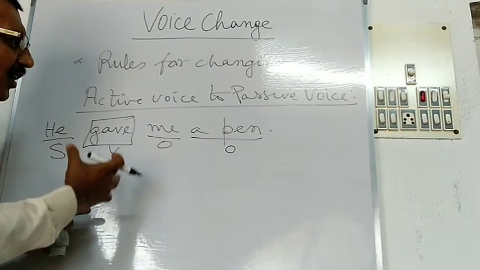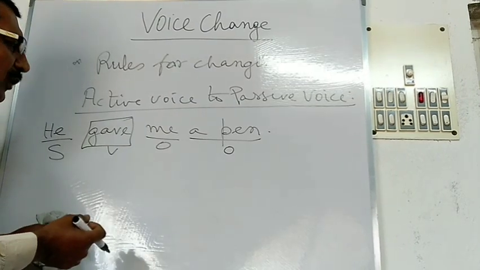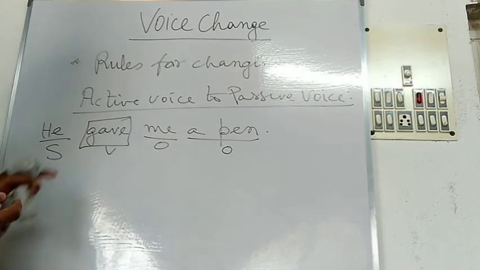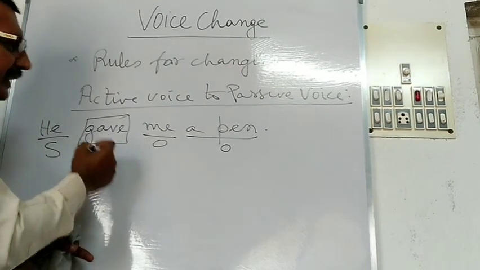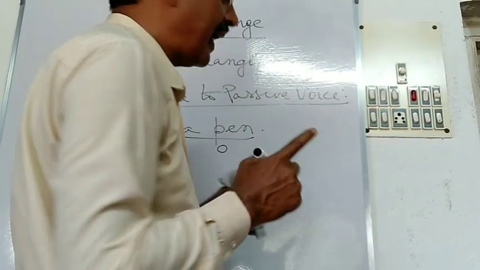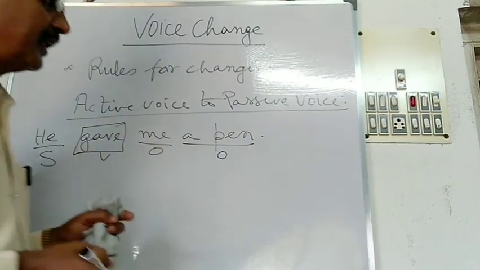At the time of changing the active voice to passive voice, you will have to first identify whether the verb is in active voice or passive voice. And now here is an easy way to identify whether the verb is active or passive.